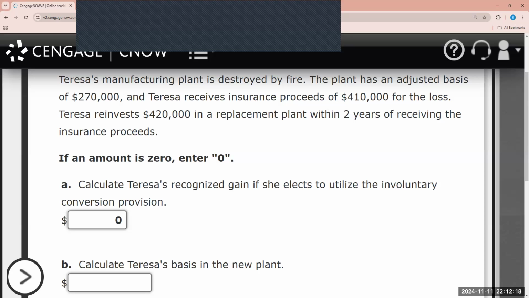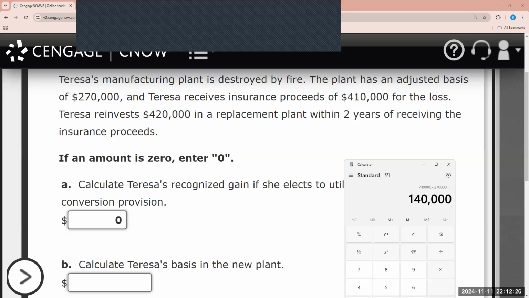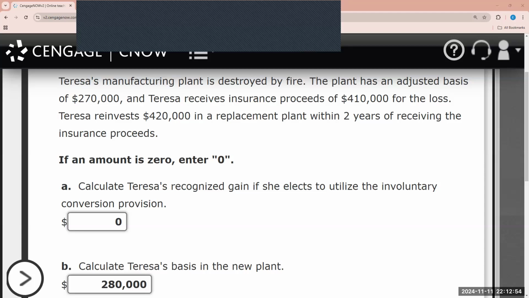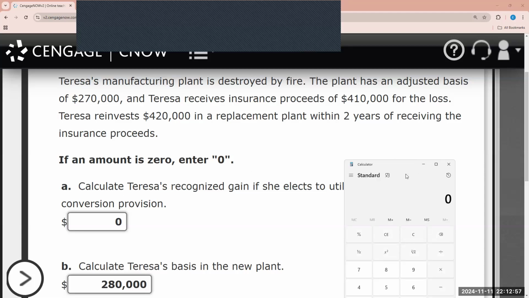Now it's asking us, what is the basis in the property? In order for us to calculate the basis for the replacement property, it is going to be equal to the cost of the replacement property, which here was $420,000, minus the realized gain which is not recognized. So in this case, minus the $140,000 that is being deferred. Teresa's basis in the plant is $280,000.